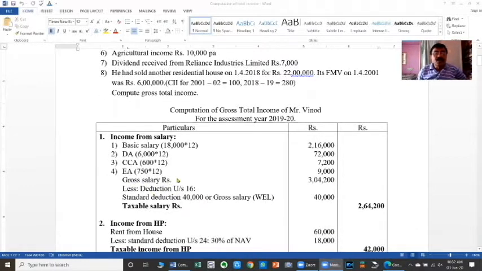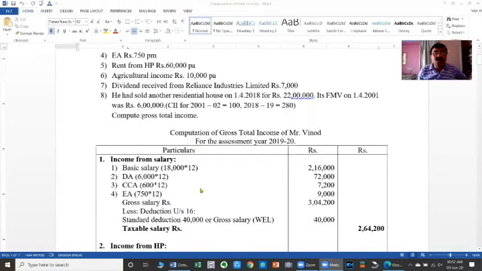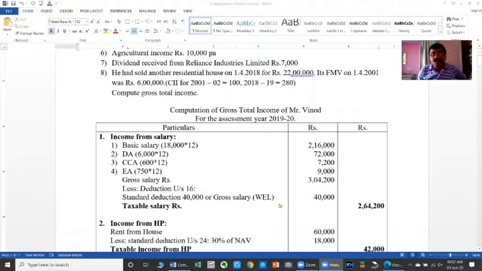From the gross salary, as usual, we have to give 3 deductions under section 16. The first one is the standard deduction. The standard deduction is rupees 40,000 or the gross salary, whichever is less. Here 40,000 is less than the gross salary, therefore it is allowed. The second deduction under section 16 is the entertainment allowance. It is allowed only to government employees, but here the assessee is not given as a government employee, hence we have to assume he is a non-government employee, and the EA deduction is not available.